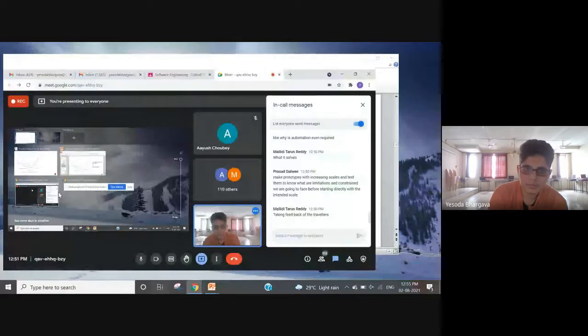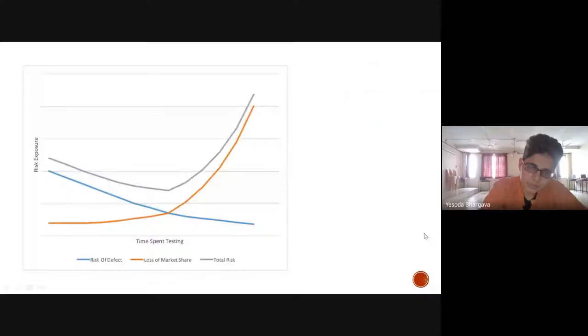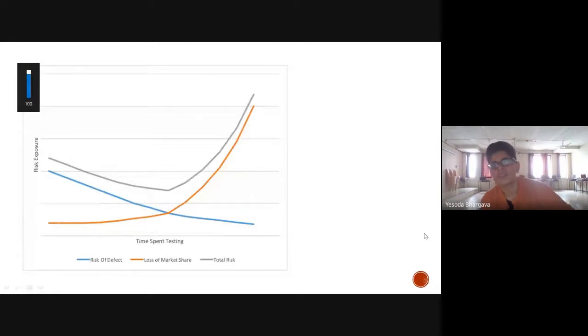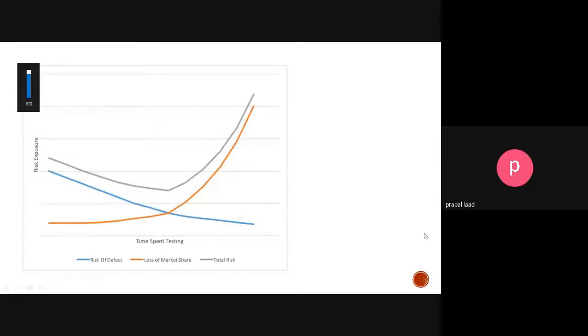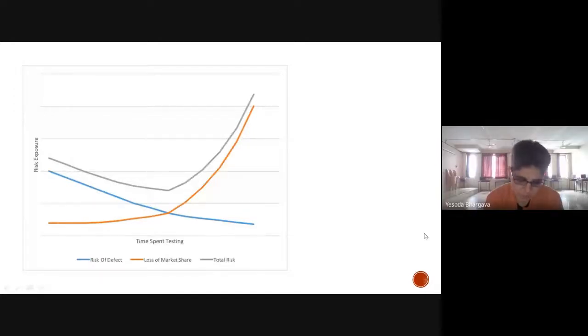Can you see this 2D graph on your screens? Are you able to see? Any responses? Yes, ma'am. Okay, so what is happening in this plot?